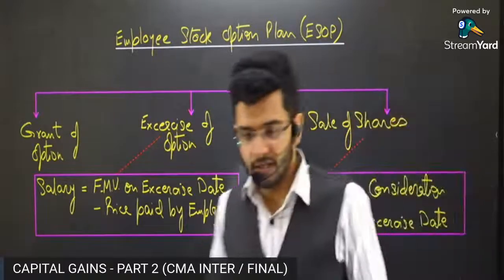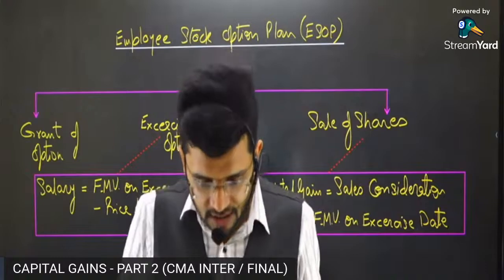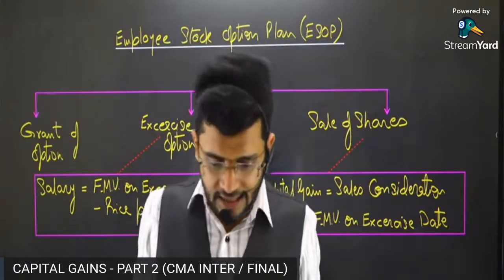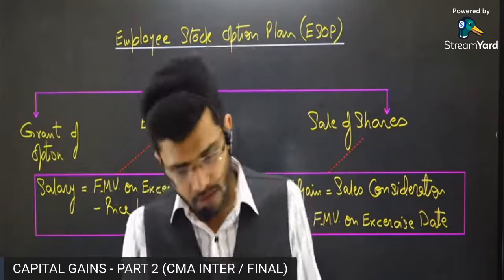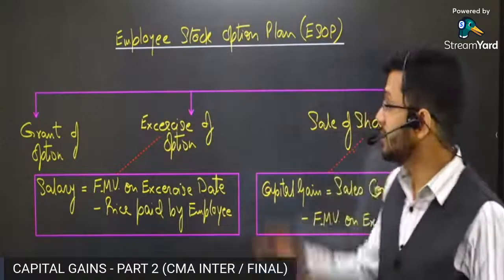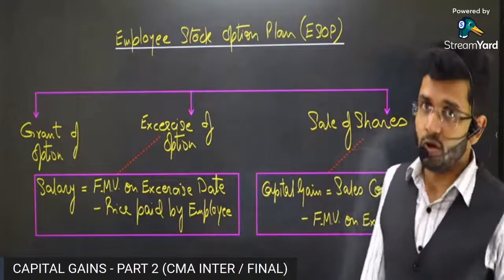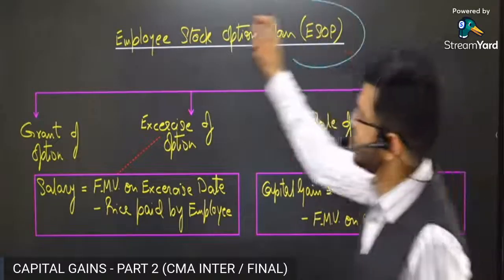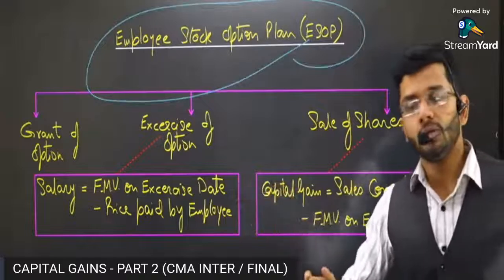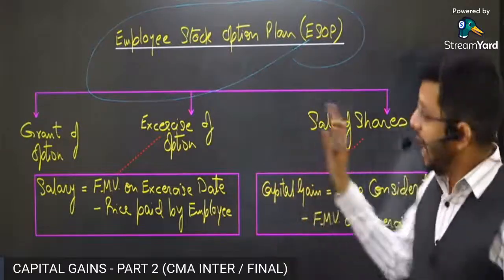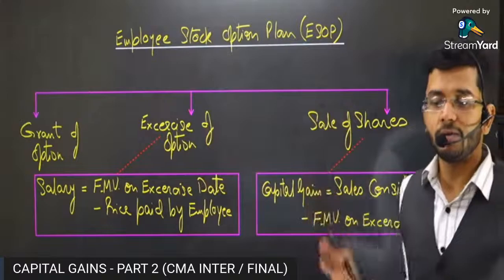Oh yes, absolutely right. Jyotish is right, Mitali is right, Mansi right, Diptesh right, Kirti right, Pankaj is right, Bibhu is right. Perfect, guys. In salary, we had studied this particular concept called ESOPs. So ESOPs taxability is divided into two parts. Number one, salary taxability. Number two, capital gain taxability. How is it divided? That is what we are going to discuss now.